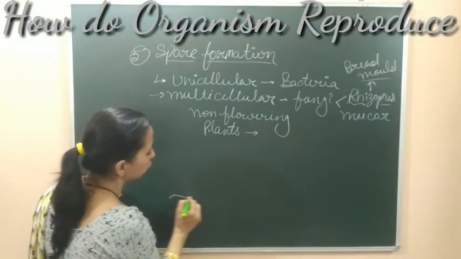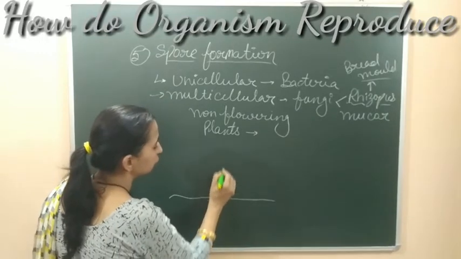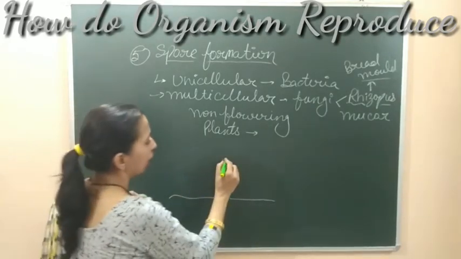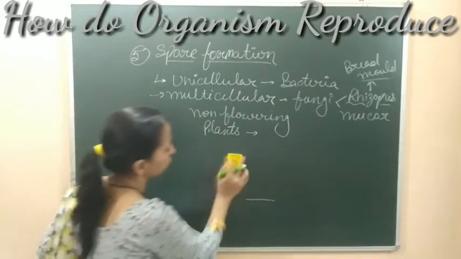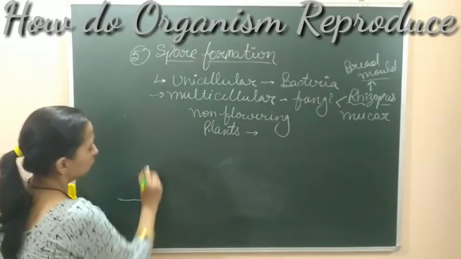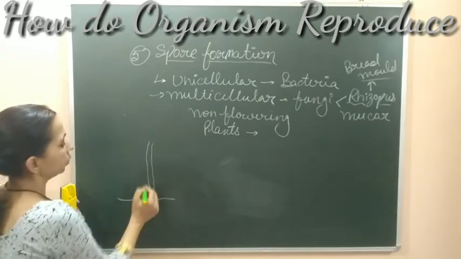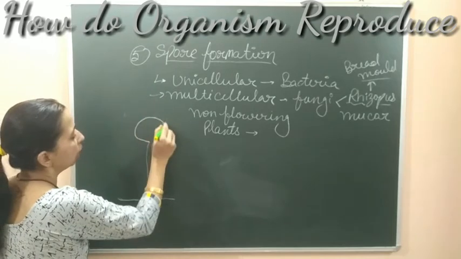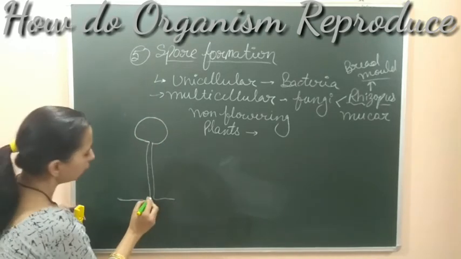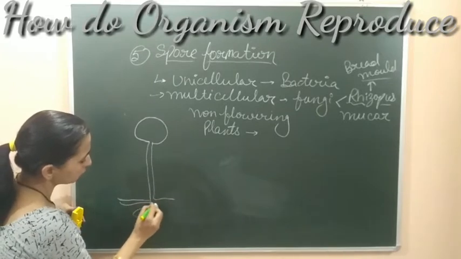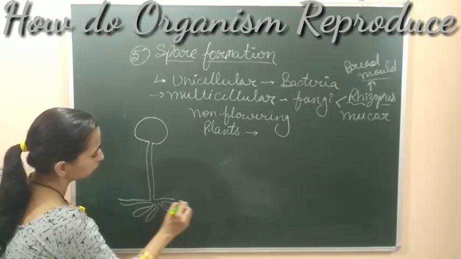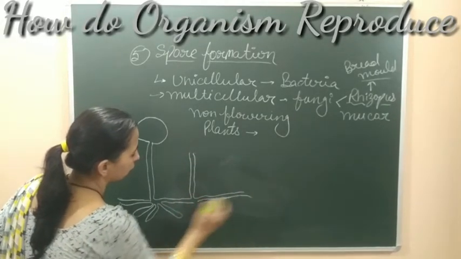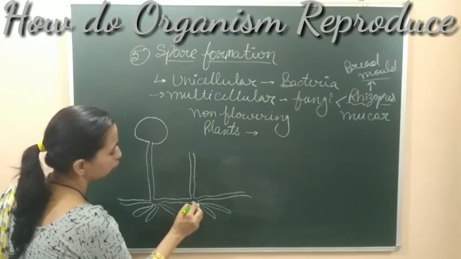If we draw the structure of Rhizopus, Rhizopus has this kind of structure. It has some cottony mass, cotton-like, white thread-like structures. Let me draw it a little bit slower so that we can make it clearly. This is the structure जहाँ पे एक cotton, white thread-like structure present होती है and out of above this it has a rounded structure. यहाँ पे भी हम बोल सकते हैं, here the mass of this kind of structures are found. This is the structure of Rhizopus or fungus which reproduce by this spore formation method.